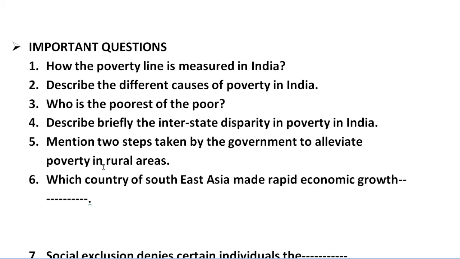Question number 5: mention 2 steps taken by the government to alleviate poverty in rural areas. Here you have to give 2 steps taken by the government to alleviate, meaning to reduce, poverty in rural areas. Especially the work done by the government in the field to reduce poverty in rural areas. Those 2 points you have to explain here.